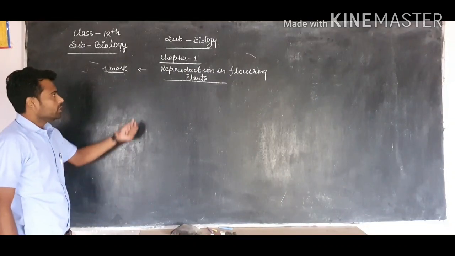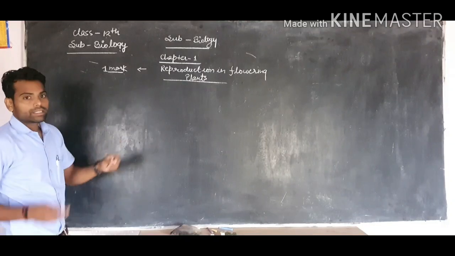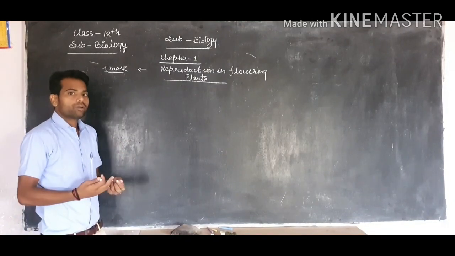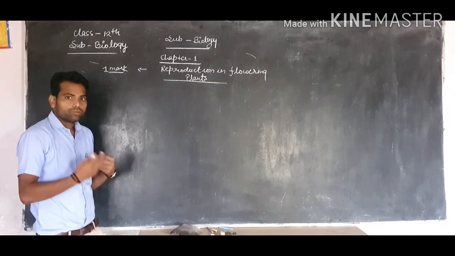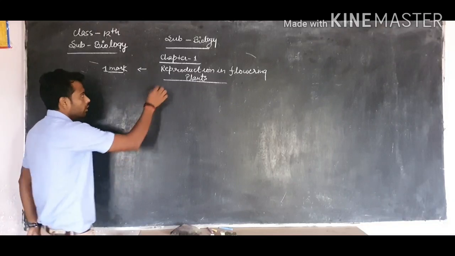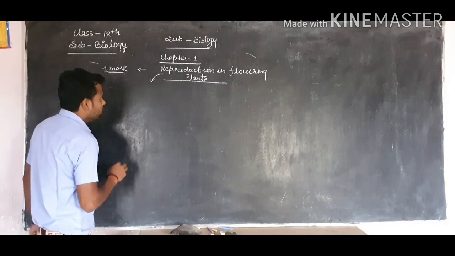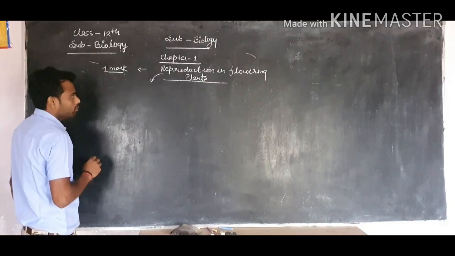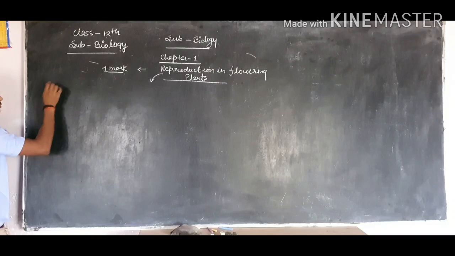This chapter is important to us. Why? Because we will discuss the process of reproduction in all plants and how plants reproduce and form their young ones. So, tell me, what is reproduction? You can define the process of reproduction in plants.